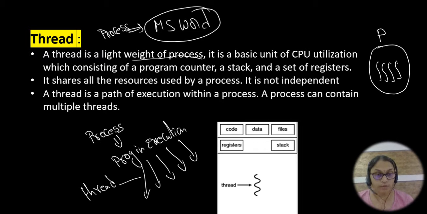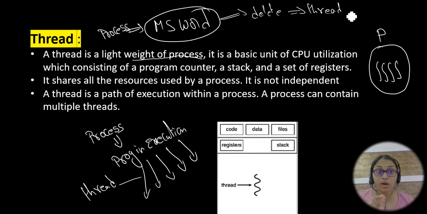Whenever you open your application, in that application you are writing a document. While writing a document, if you want to delete a line, you will delete it, right? That delete you call a thread. It means you are doing a small task here. The CPU is performing a small part of execution, deleting a statement. That is a thread. Suppose spell checking.